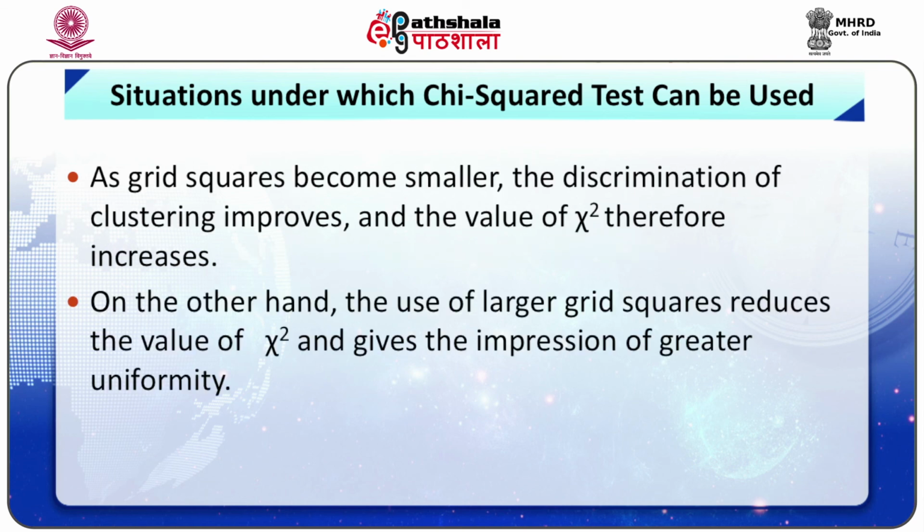As grid squares become smaller, the discrimination of clustering improves and the value of chi-square therefore increases. On the other hand, the use of large grid squares reduces the value of chi-square and gives the impression of greater uniformity.